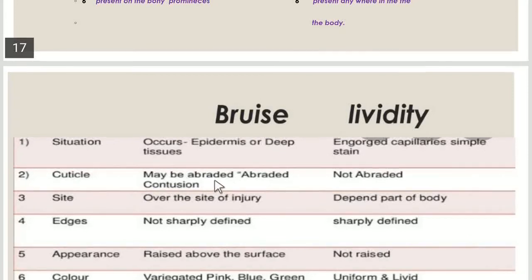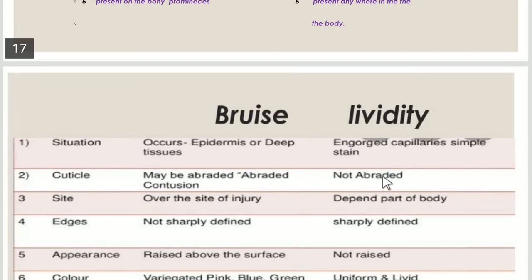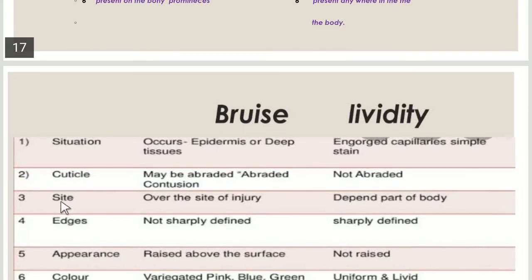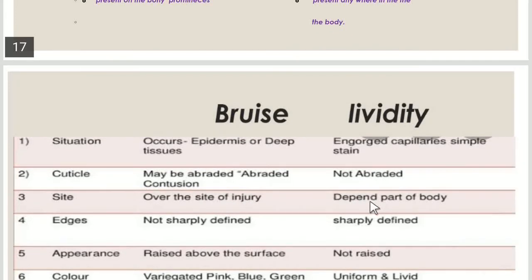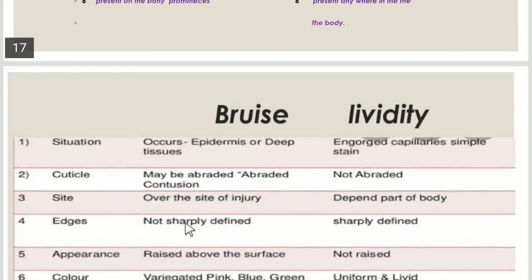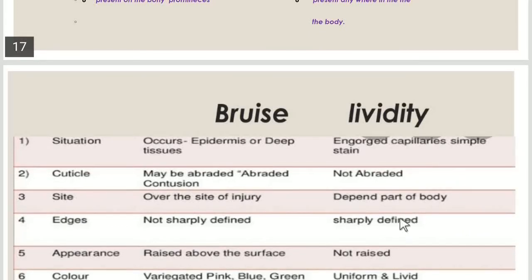And there may be abrasion in the case of a bruise, but in the case of lividity, there is no abrasion on the cuticle. The site: the bruising occurs over the site of the injury, and lividity mostly occurs on the bony prominences, but bruising can occur anywhere in the body. The edges of the bruise are not sharply defined, as discussed earlier, but in the case of lividity, the margins or edges are defined, clear, not blurred.